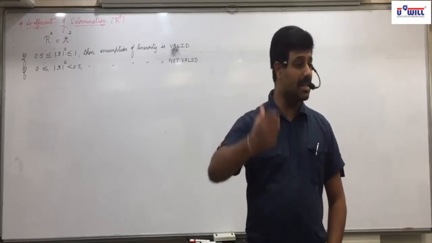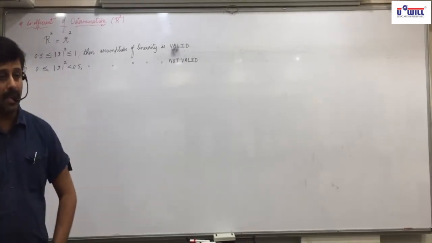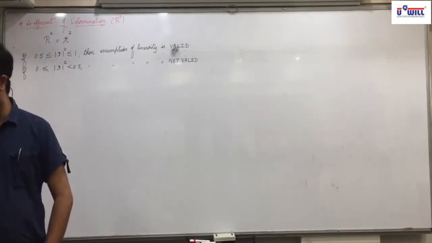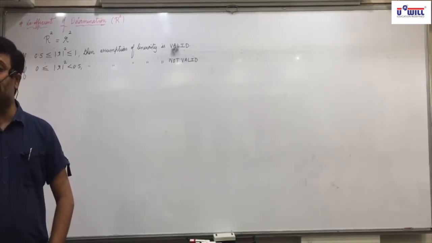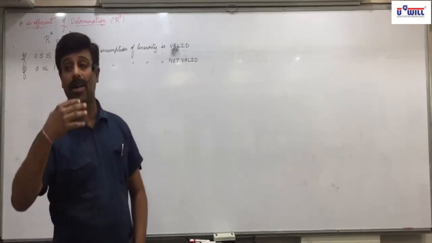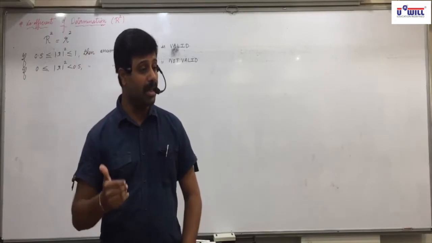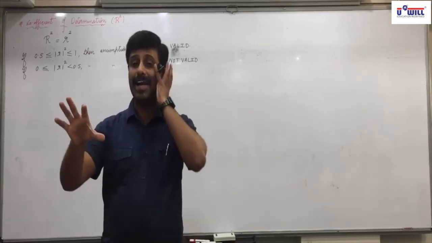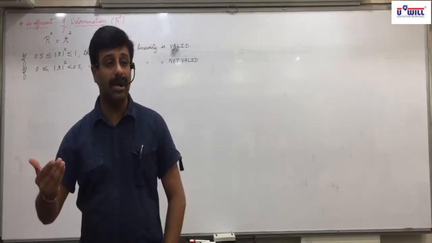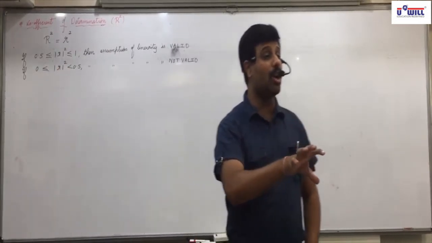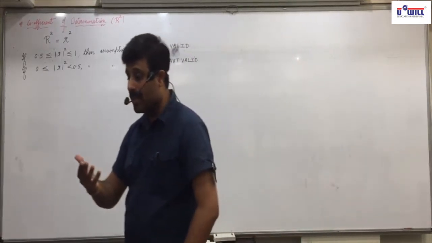Let us say that you are a businessman. You are interested in knowing what will be the demand for a particular price. So you find the regression line and you estimate the demand for a price of 50 rupees. You find out that when the price is 50, demand would be 100. So accordingly you can take the decision. Should you make the price 50, should you increase it or should you decrease it? Now when you estimate that at price 50 the demand is 100, you are also interested in knowing, is this estimate accurate or not? Can you rely on that estimate? Can you trust that estimate or not?